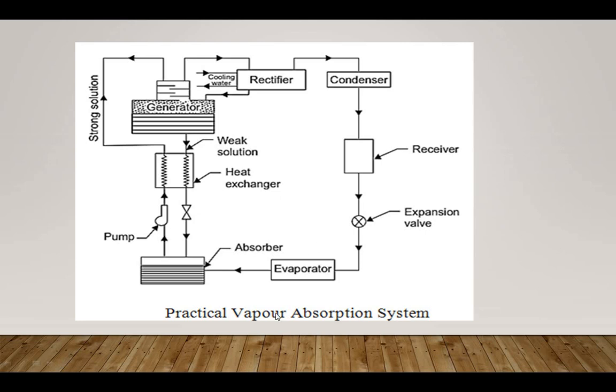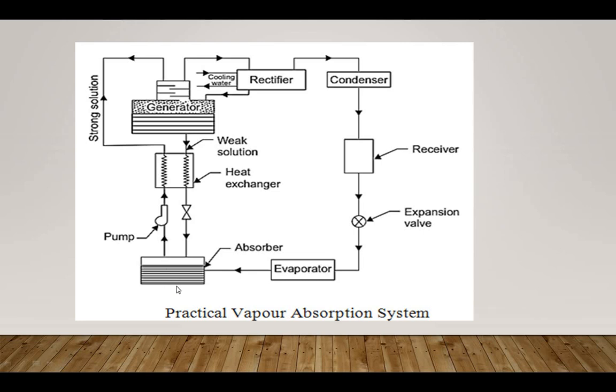Now we see the function and working of each component one by one. Okay, so first what happens: the dry ammonia vapor at low pressure passes into the absorber from the evaporator. So in the evaporator there is low pressure dry ammonia vapor, and that low pressure dry ammonia vapor enters into this absorber.